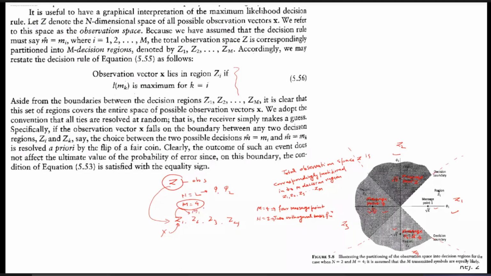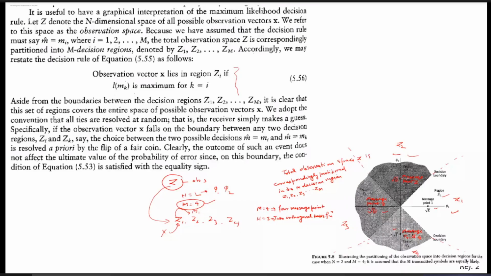So this is the graphical representation of the maximum likelihood detection theorem we have studied. You can see the whole space is divided into regions Z1, Z2 from here to here, Z3 from here to here, and Z4. So the whole observation space is divided into M decision regions, and since here M equals 4, there are four decision region partitions.